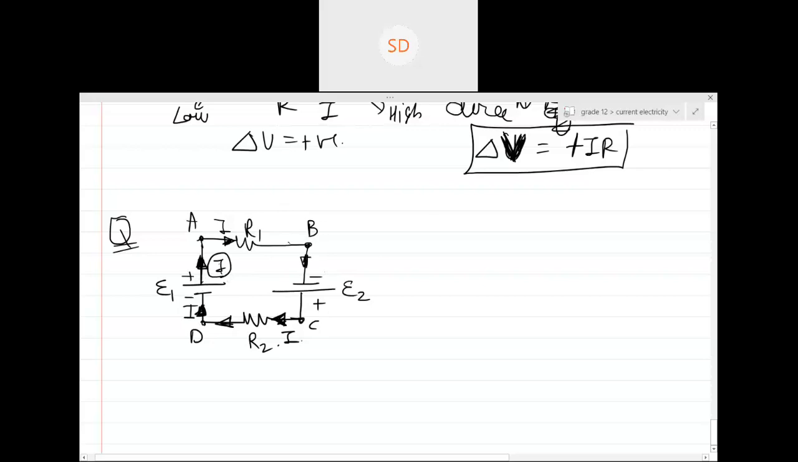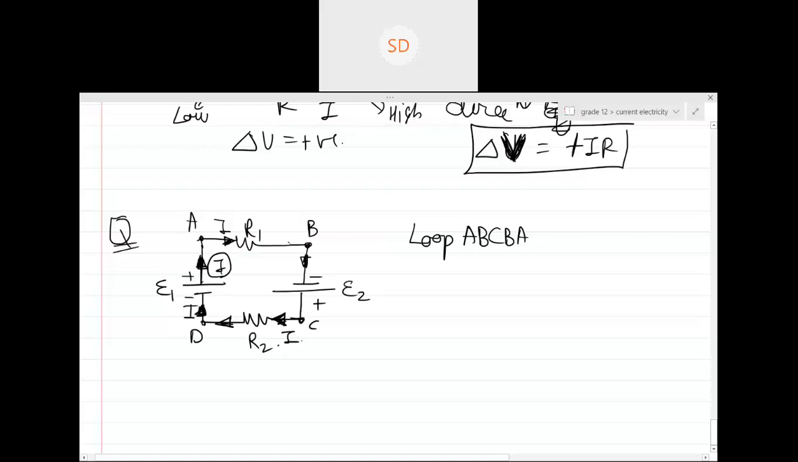So from here, the direction of current will be with respect to E1. Hello? Can you hear me? Yes, I can hear you, but your voice is breaking a little. You are saying that the direction of current will be with respect to E1. Yes, sir. You take any one battery, it does not matter.